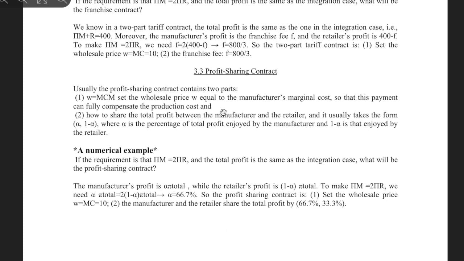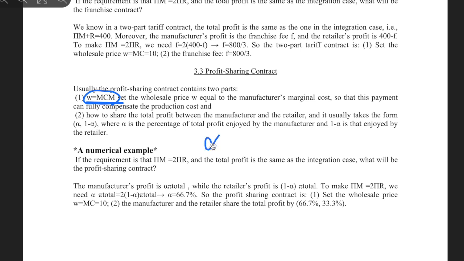And let's look at the last example. Profit sharing contract. Usually the profit sharing contract contains 2 parts. W equals to the marginal cost, just like our franchise, right? W equals to MC, and they are just sharing the total profit, right? And how to share the total profit between the manufacturer and the retailer usually takes the form of alpha to 1 minus alpha, right?